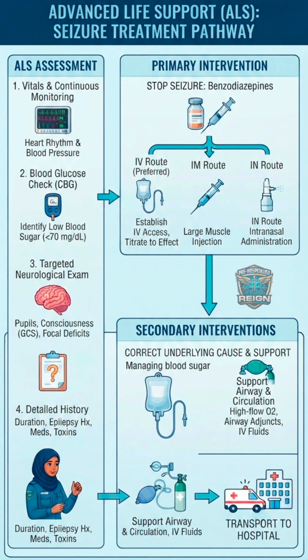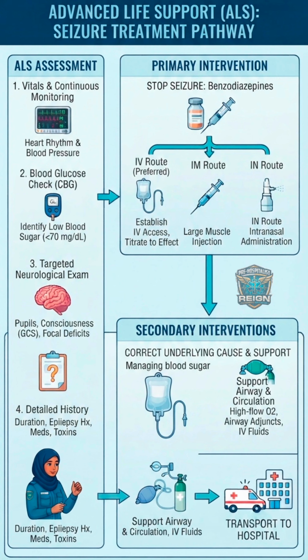Detailed history gathering: they interview family or bystanders to pin down critical timeline details. How long has a specific seizure lasted? If a seizure lasts longer than 5 minutes, it's treated as status epilepticus, a dangerous emergency where the brain stays stuck in seizure mode. Is there a history of epilepsy, missed medications, or sudden changes in health? Could drugs, alcohol withdrawal, or toxins be involved?